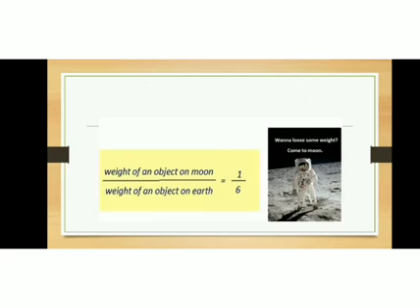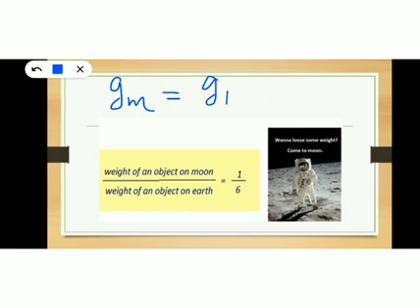And it is not 9.8. Acceleration due to gravity on earth is 9.8, but acceleration due to gravity on moon is not 9.8. Okay, so acceleration due to gravity on moon is equal to acceleration due to gravity on earth divided by 6.